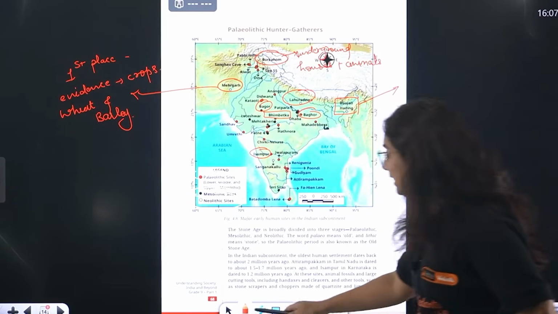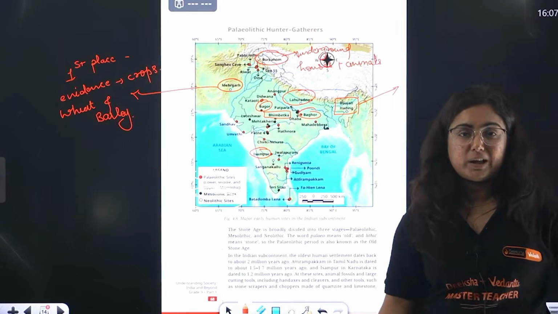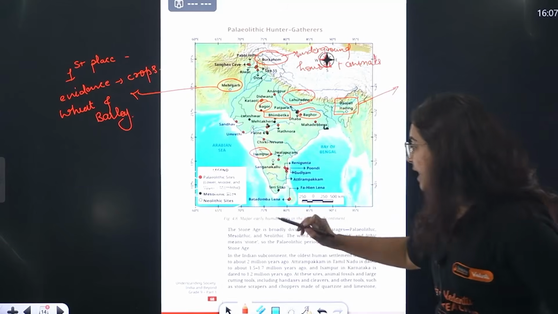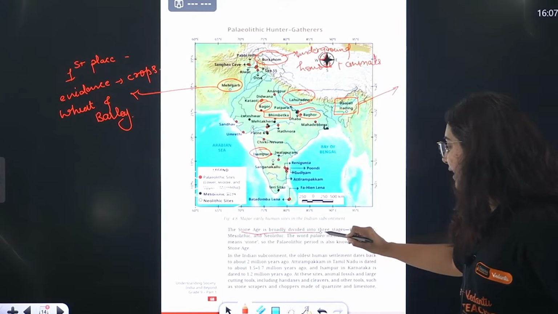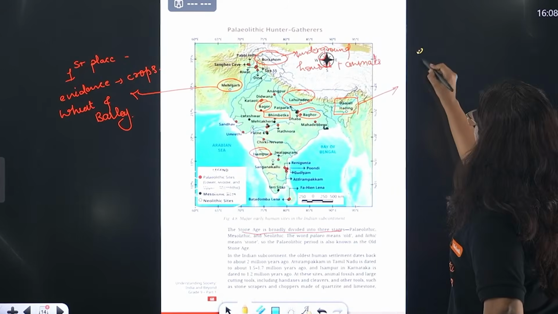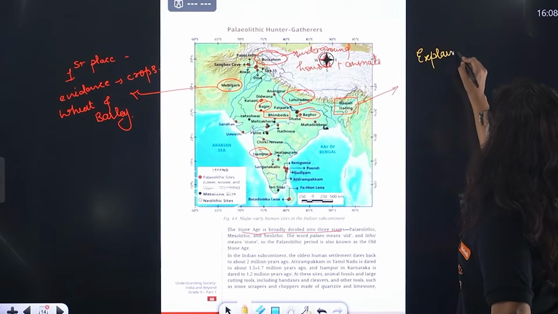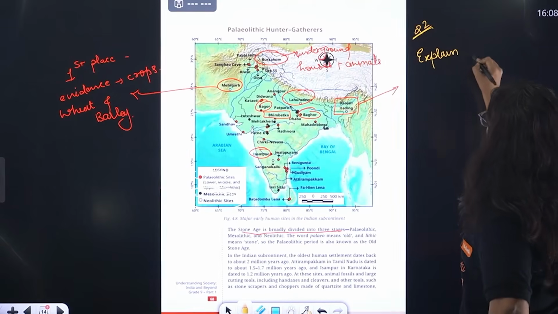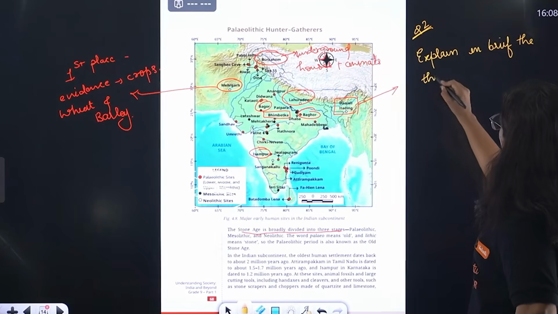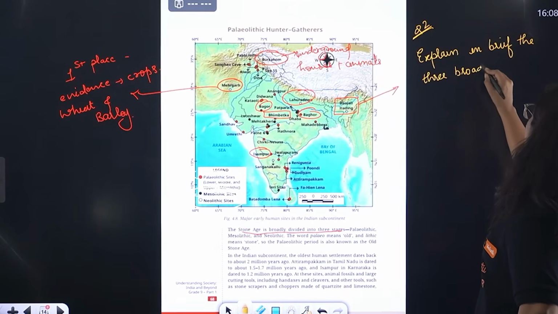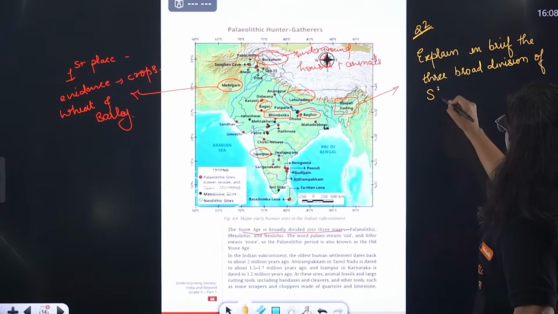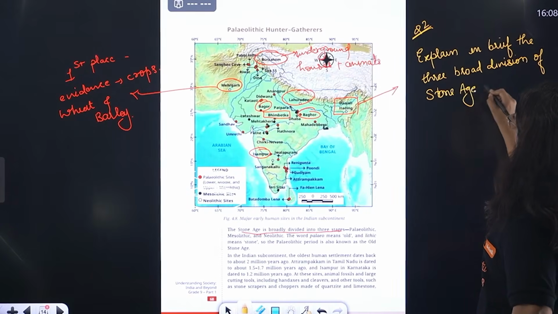Okay, so let's read the theory which is given in your book and mark accordingly. But I have explained everything to you in detail. Don't worry that it is not explained. So the Stone Age is broadly divided into 3 stages. Again, a question can come here. Question number 2: explain in brief what the 3 broad divisions of the Stone Age in the Indian subcontinent are.